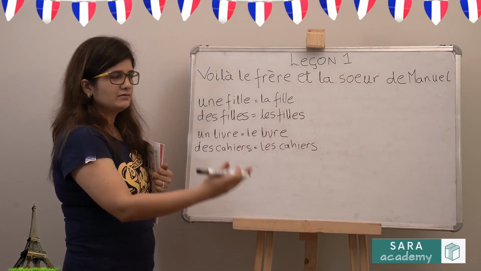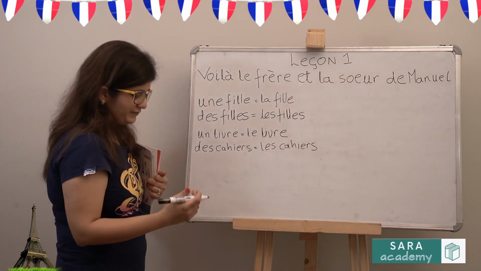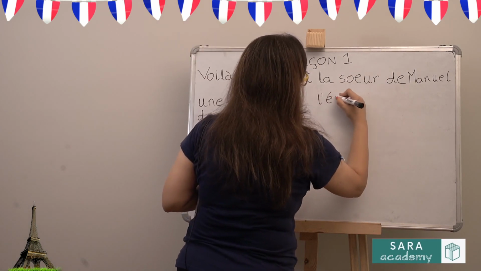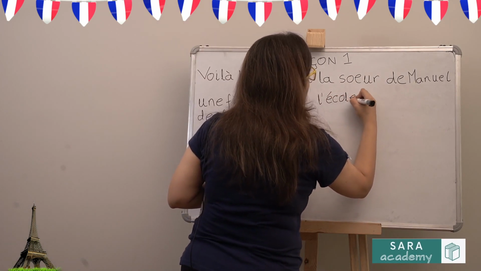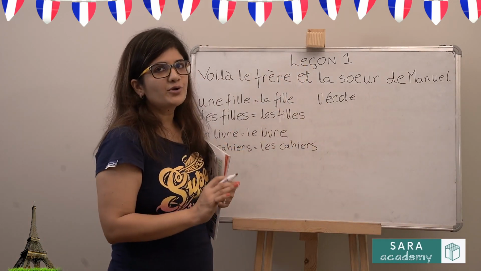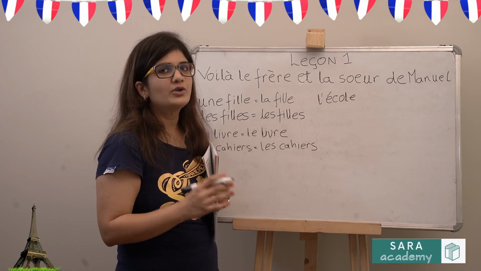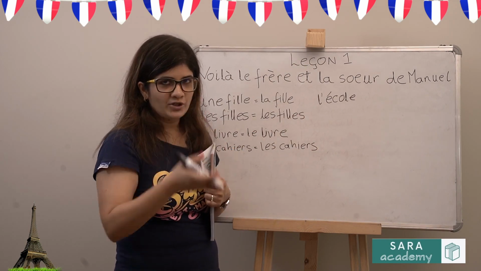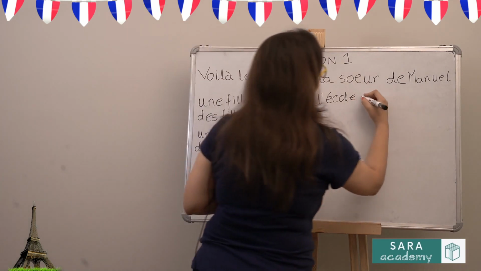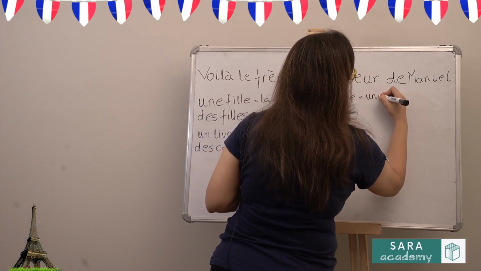Now we will look at the reverse. So if they give you, for example, l'école, and you have to convert this into an indefinite article. Now by just looking at l apostrophe, you can't make out the gender of école. You have to memorize it. So when you are learning your vocabulary, you should know that école is feminine. So this will convert into une.